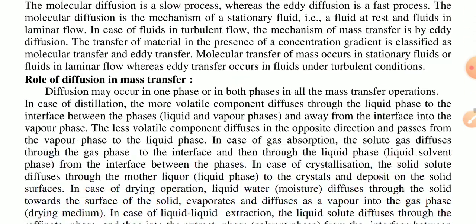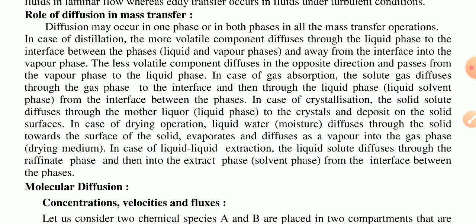The main repeated part for this is the role of diffusion in mass transfer. Diffusion may occur in one phase or in both phases in all mass transfer operations. In the case of distillation, the more volatile component diffuses through the liquid phase to the interface between the liquid and vapor phases, and away from the interface into the vapor phase.